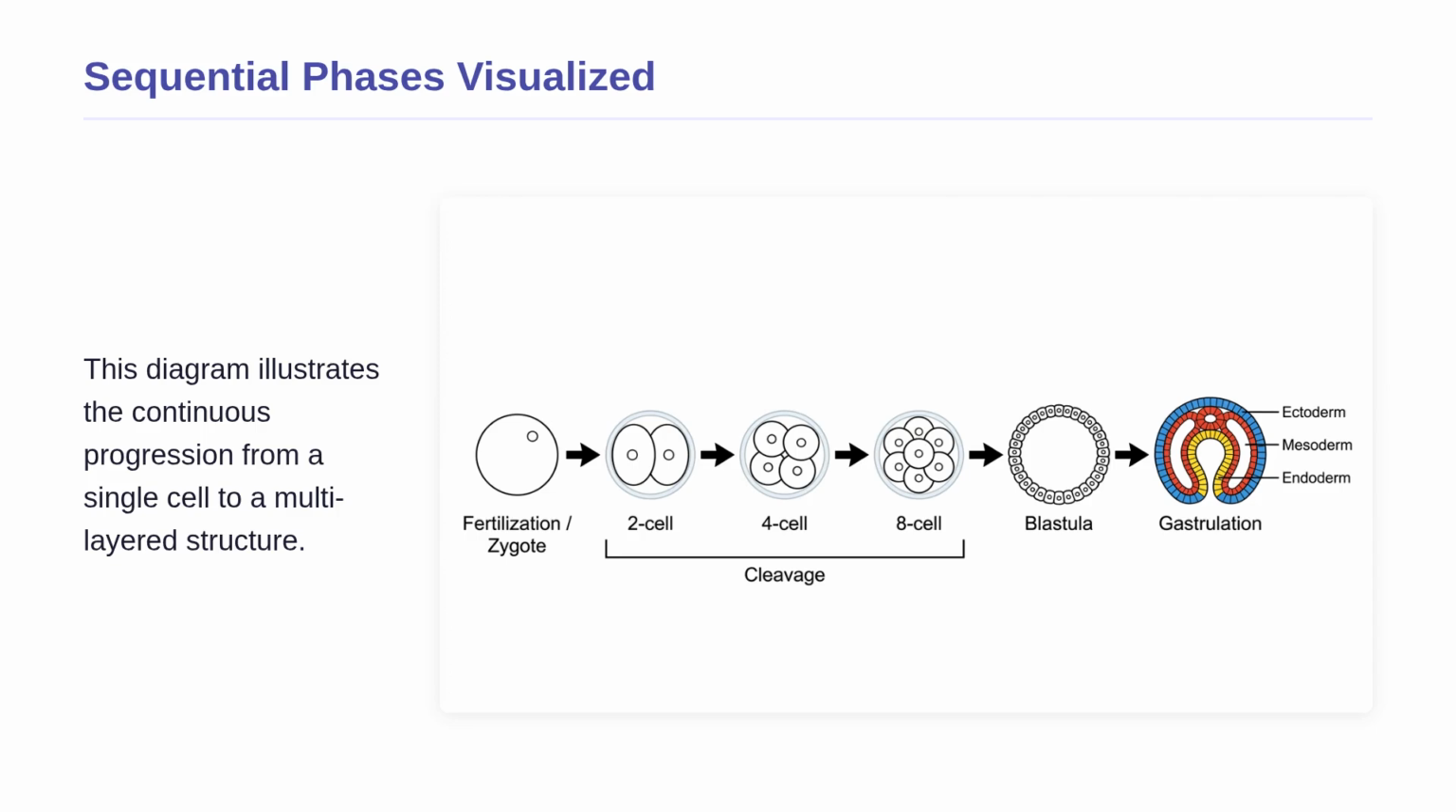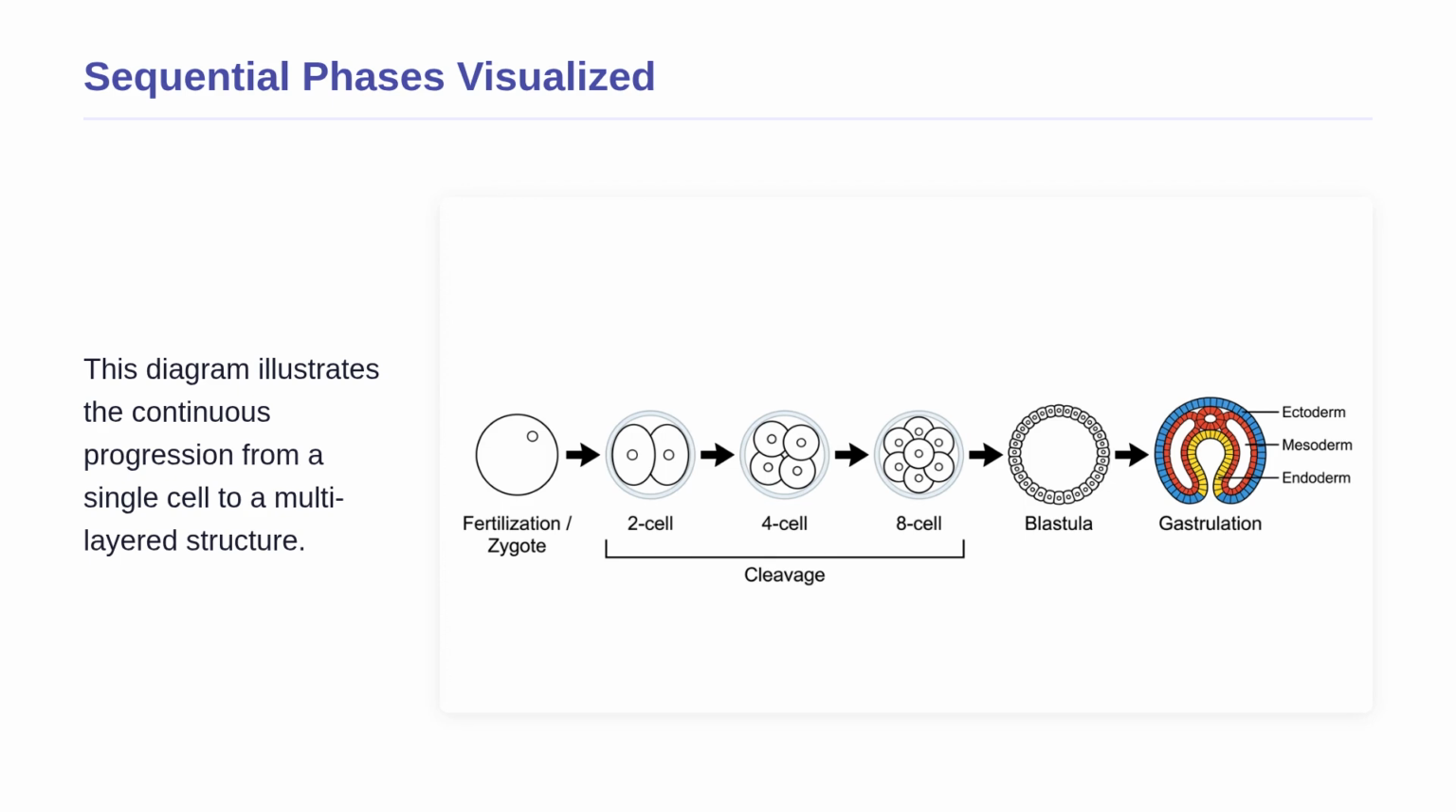To bring all these concepts and calculations together, let us look at this visual representation of the developmental phases. On the far left, we start with the single-celled zygote formed during fertilization. As we move to the right, you can see the cleavage phase in action. The embryo divides into 2 cells, then 4, then 8, without growing in overall size. This rapid division leads to the hollow sphere of cells, known as the blastula.